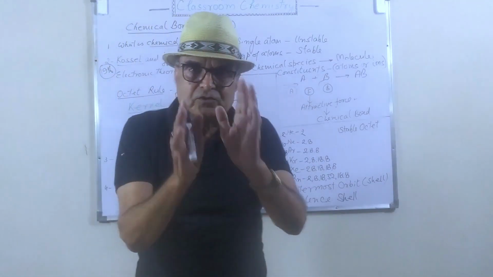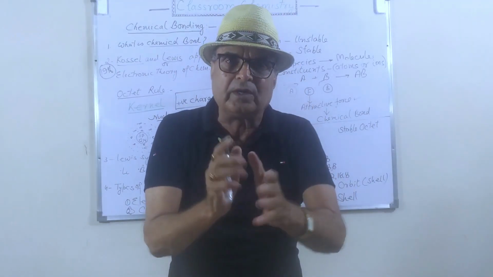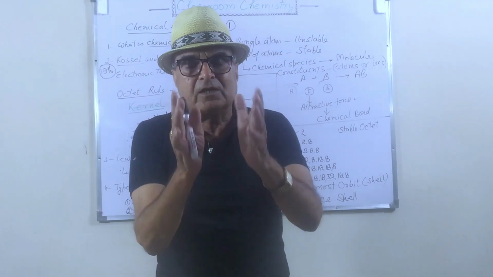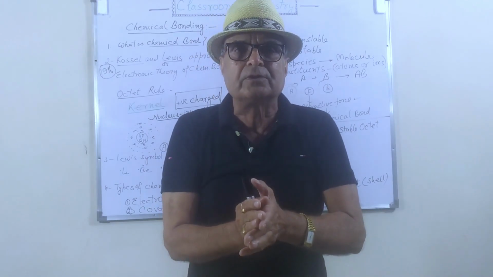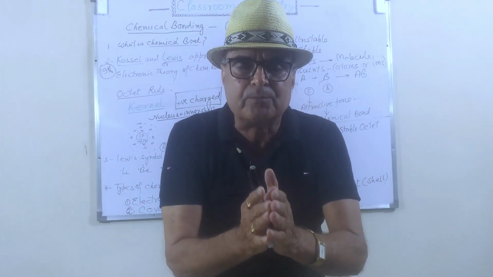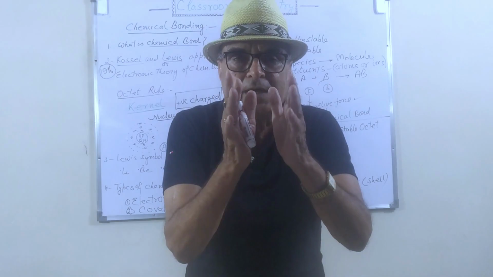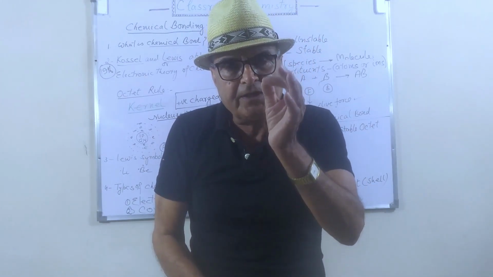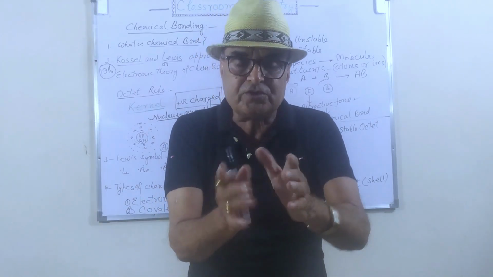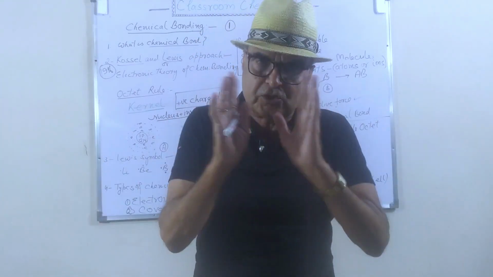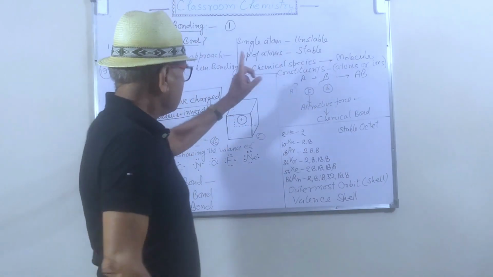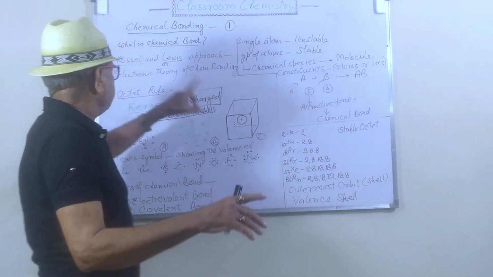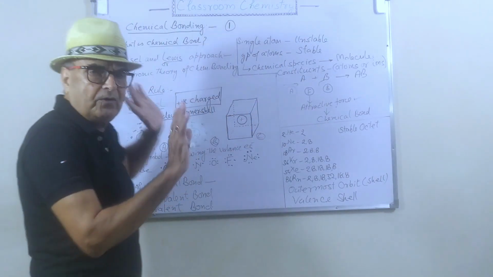First of all, they told us that in combining the atoms, in bonding the atoms, in grouping of the atoms, electron transfer takes place. This was postulated by the Kossel and Lewis approach.